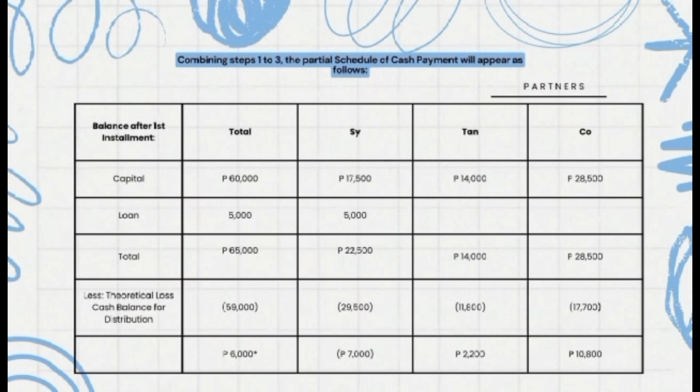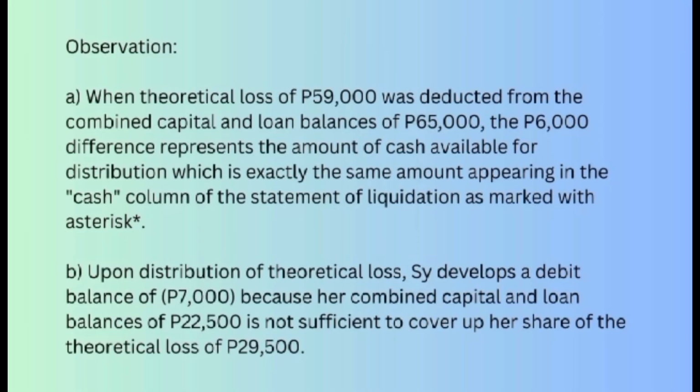Combining steps 1 to 3, the partial schedule of cash payment will appear as follows. Try to look at the table below. Observation A. When the theoretical loss of 59,000 pesos was deducted from the combined capital and loan balances of 65,000, the 6,000 difference represents the amount of cash available for distribution, which is exactly the same amount appearing in the cash column of the statement of liquidation, as marked with asterisk.